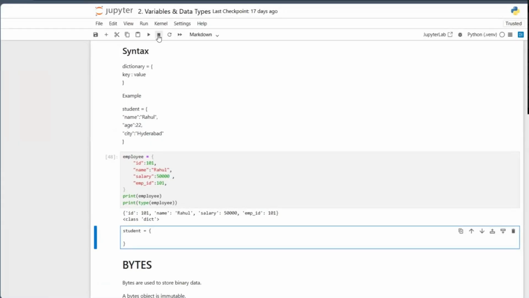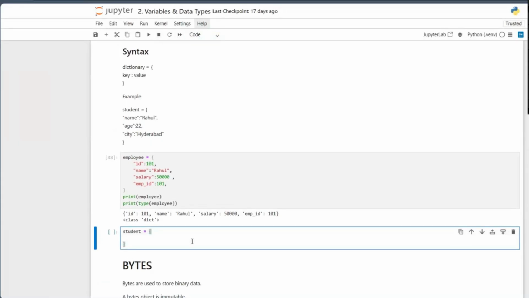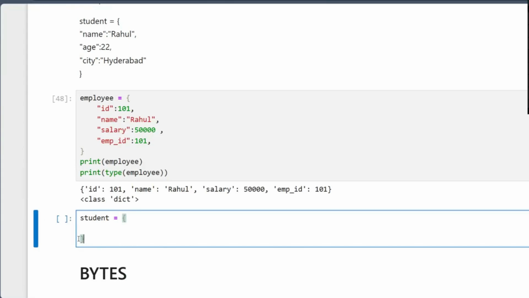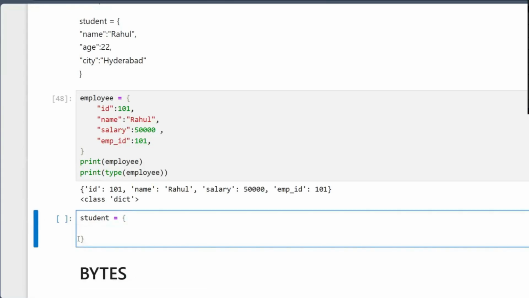This is not interactive because it is not in the code mode. Now you got it? Yes. Now you want to write the roll numbers, right? Roll number, 31, colon 31.